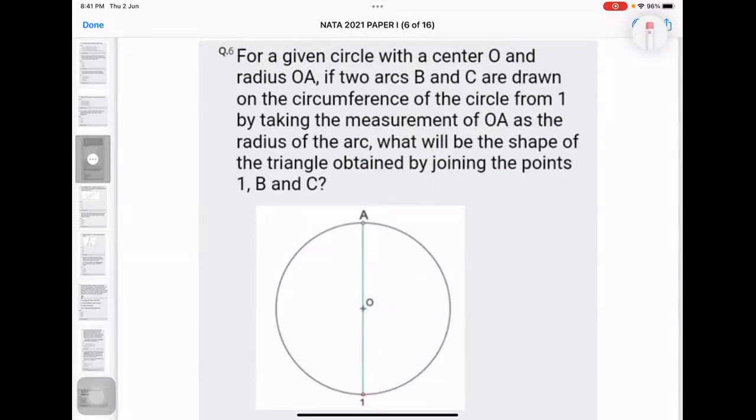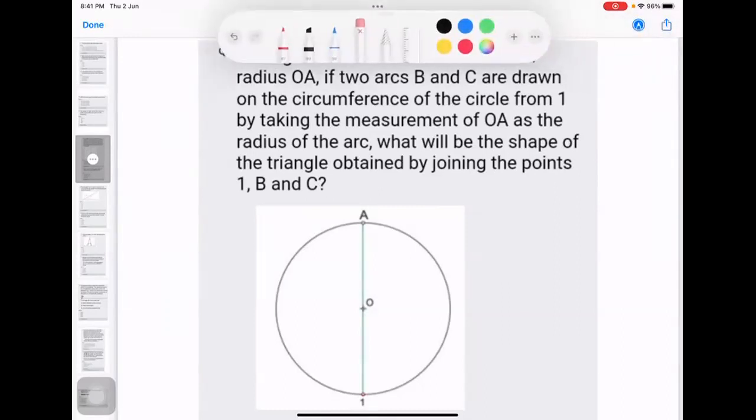Someone else with a different question or different answer? So it's telling that for a circle with a center O and a radius, they are drawing arcs actually. Now what happens if two arcs B and C are drawn on the circumference of the circle, taking the measurement of OA as the radius?